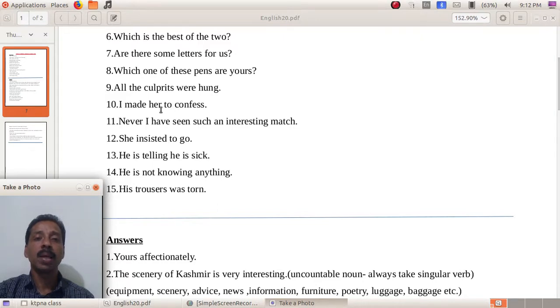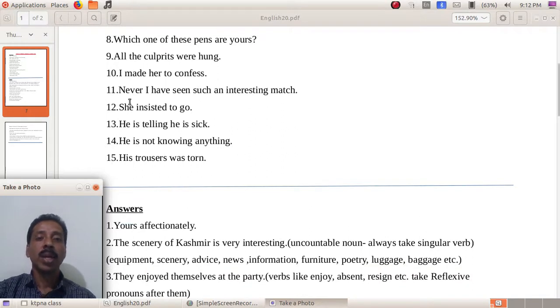I made her confess. Okay, then the 11th one: never I have seen such an interesting match. Never I have seen. What is wrong with this? Is there anything wrong with this sentence? While we begin a sentence with never, after never it should not be the subject, it should be the auxiliary verb.